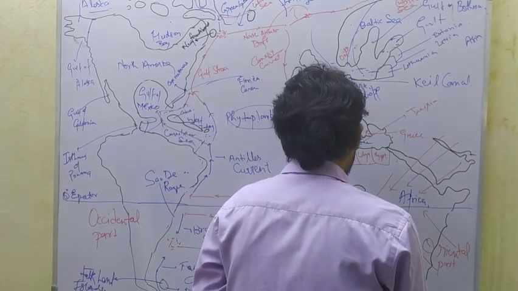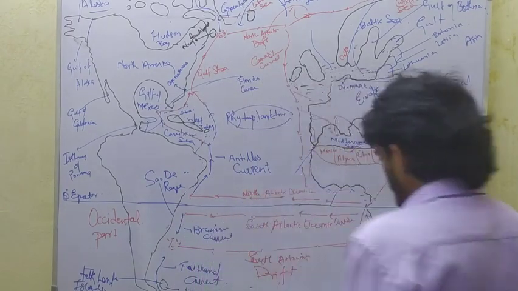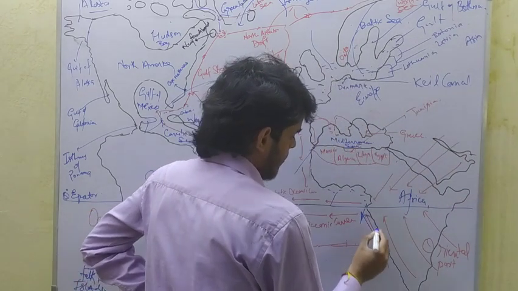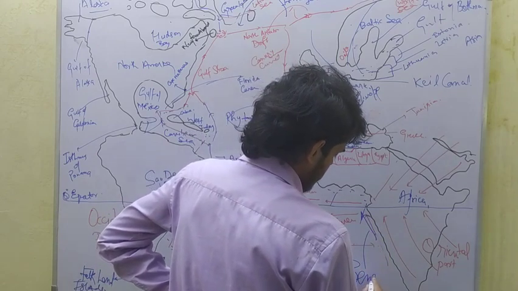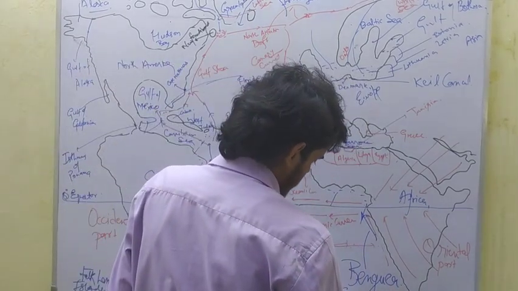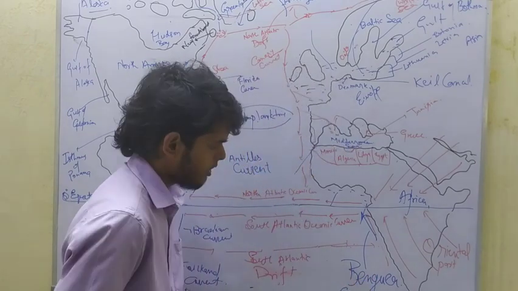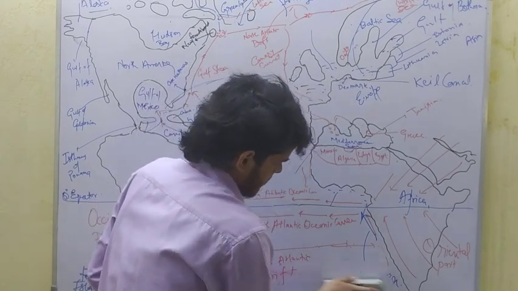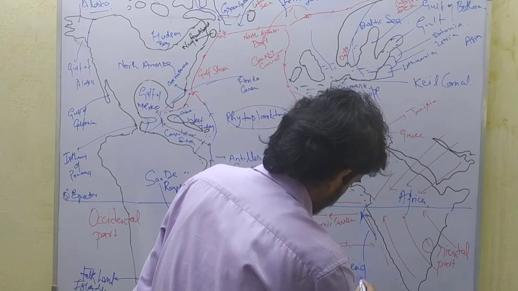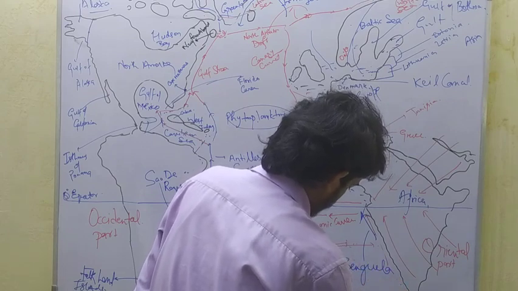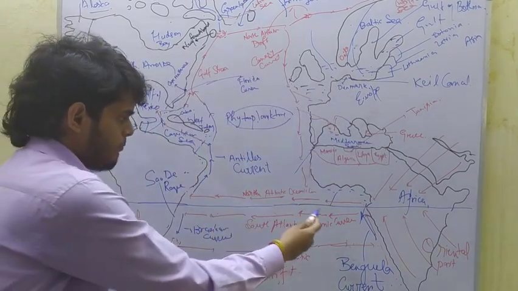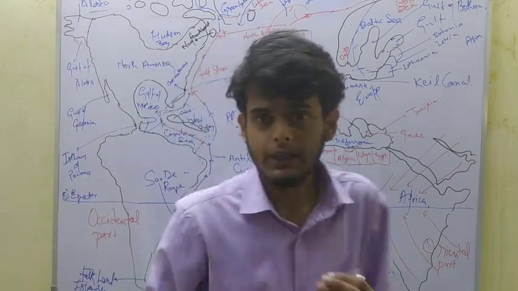It hits the western coast of Africa and moves northwards as the Benguela current, and meets the South Atlantic Ocean current, thus completing the circuit.